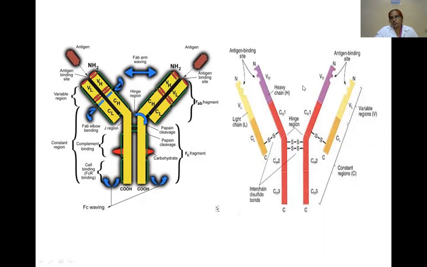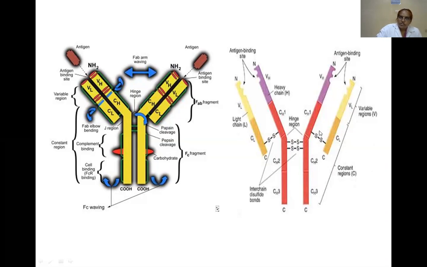So each heavy chain and light chain contains both the amino terminal and carboxy terminal ends. The light chain contains the amino terminal, and this is the carboxy terminal. See here CH1, CH3. These are the carboxy terminal, the carboxy terminal of the heavy chain.